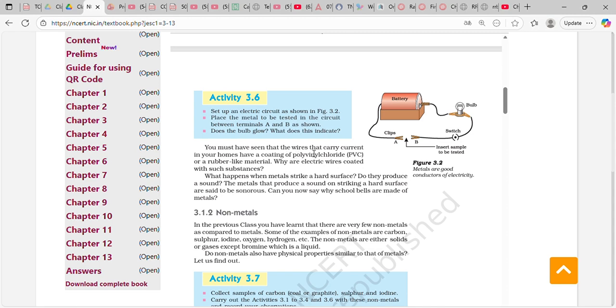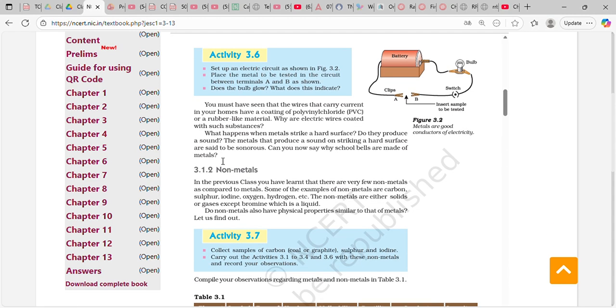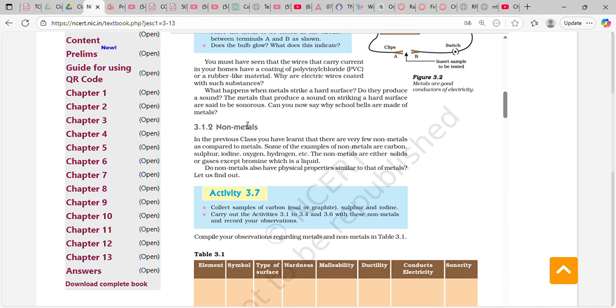You must have seen that the wires that carry current in our homes have a coating of polyvinyl chloride, PVC, or a rubber-like material. Why are electric wires coated with such substances?